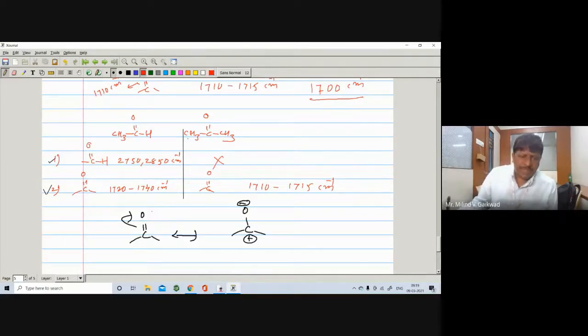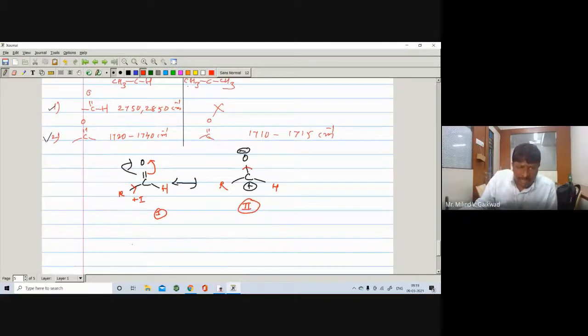If it is the aldehyde, suppose there is an R group. The R group exhibits plus I effect, so this sigma bond will be open because it will increase the electron density. So it will give more single bond character, because it will remain in form number 1 and here the form number 2.